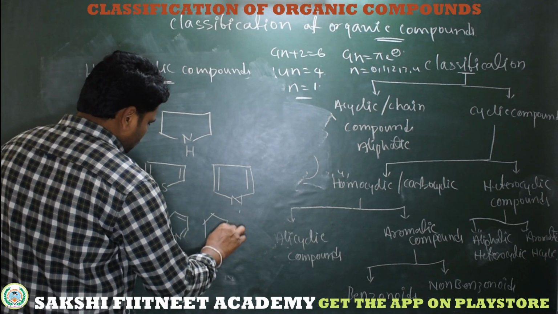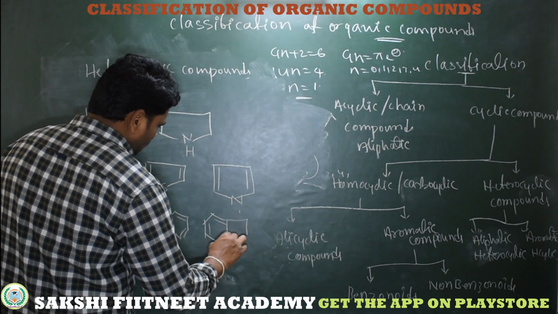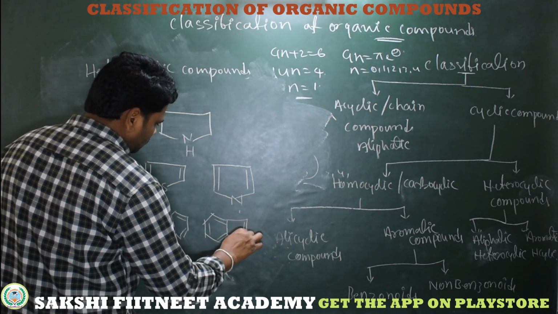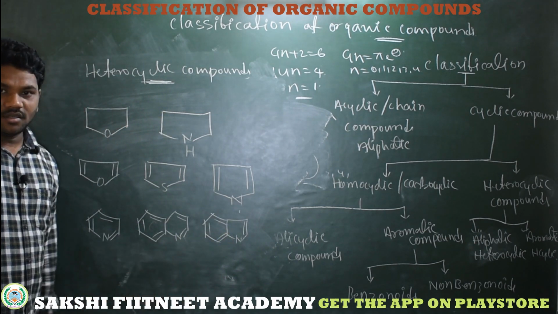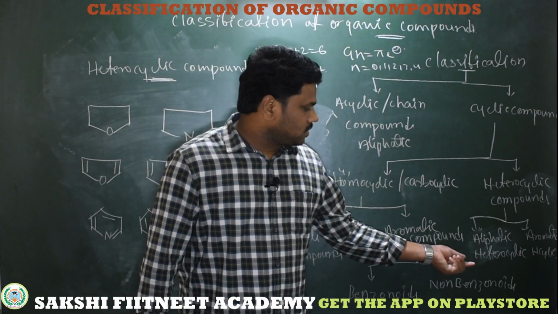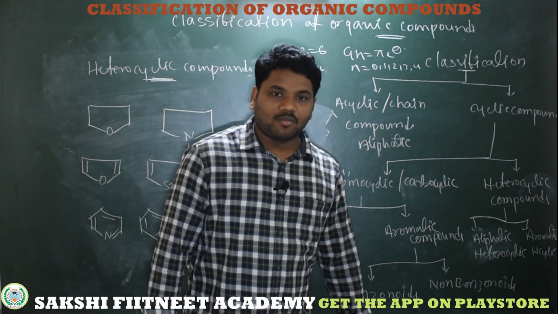Now here a 5-membered heterocyclic aromatic compound which is fused to benzene. See, again in the heterocyclic compounds, the classification is aliphatic heterocyclic compounds and aromatic heterocyclic compounds.